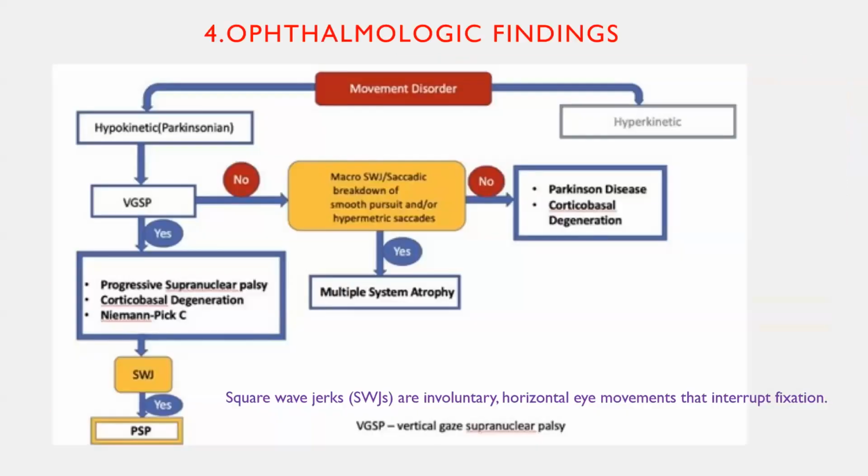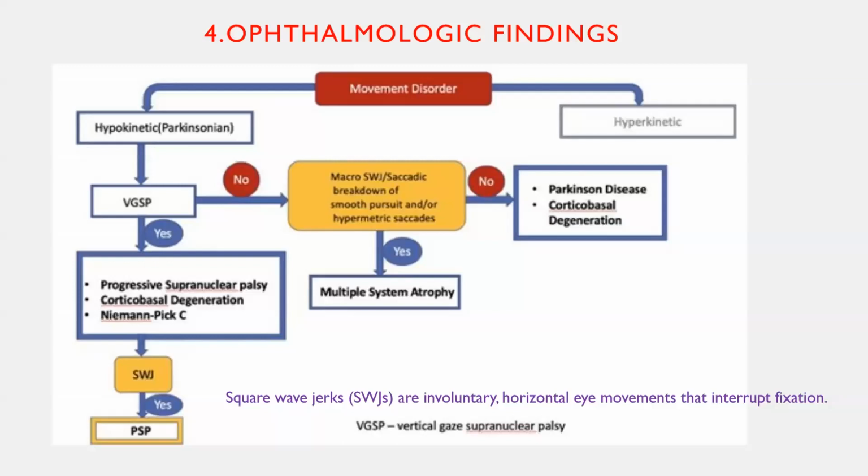So as I told earlier, ophthalmologic findings are very important. When we're seeing a patient with a movement disorder, depending on the history and examination, you classify whether the patient is having a hypokinetic or hyperkinetic movement disorder. Say, for example, the patient is having a hypokinetic movement disorder, and along with that, vertical gaze palsy is there. Okay, the probable differential diagnosis would be PSP, corticobasal degeneration, and Niemann-Pick syndromes.